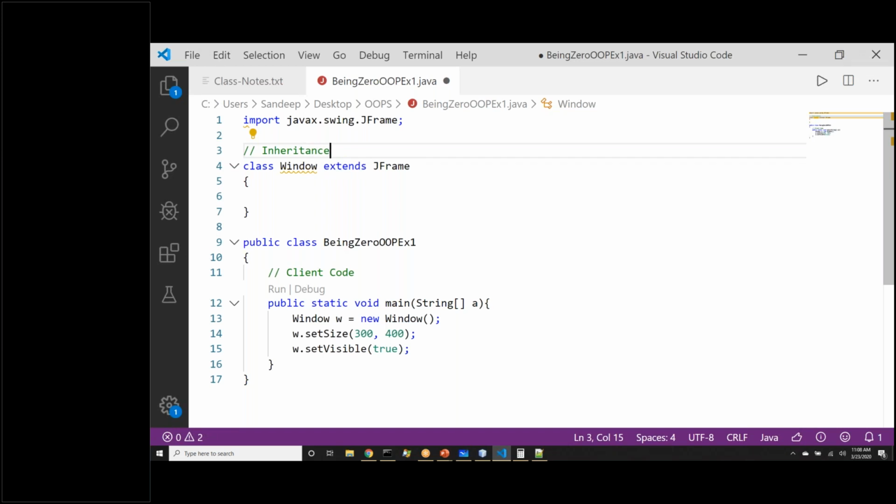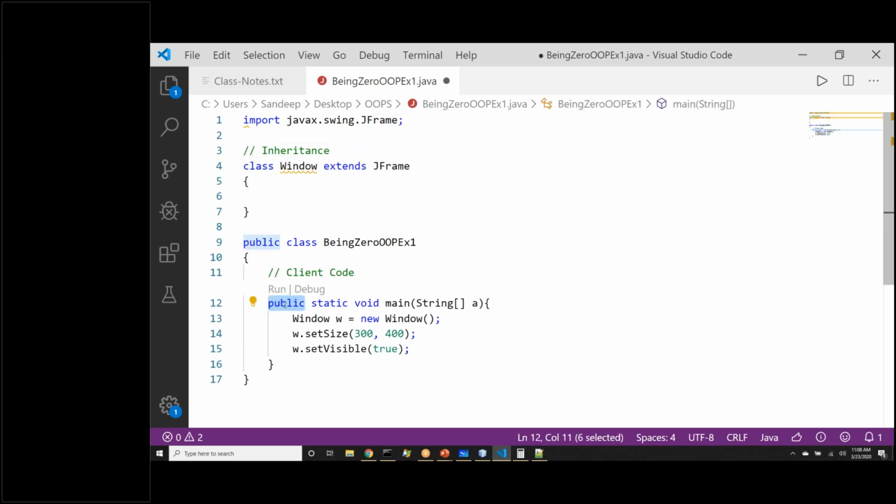Now, if you go back to the definition of inheritance, what does inheritance say as a definition? It says object-oriented programming makes it easy for us to reuse the code, avoid code duplication. We can inherit from existing classes. So code duplication is avoided. If you see, we did not have to write all that code which JFrame already has. So inheritance is in action right now.